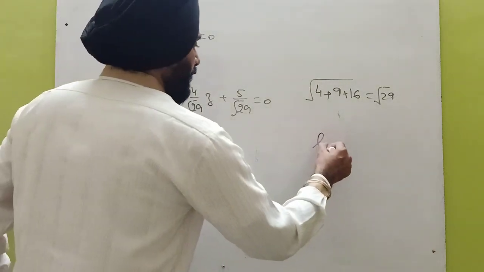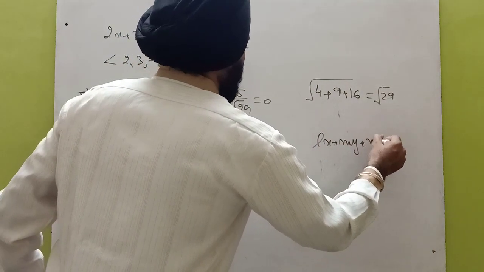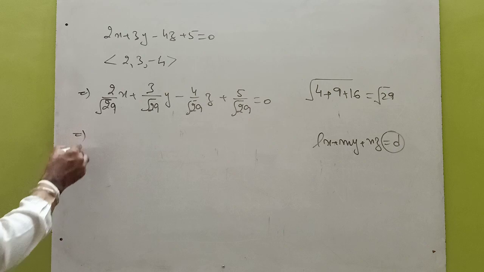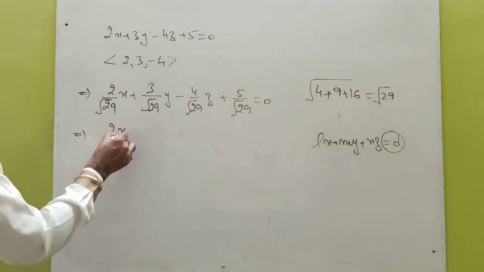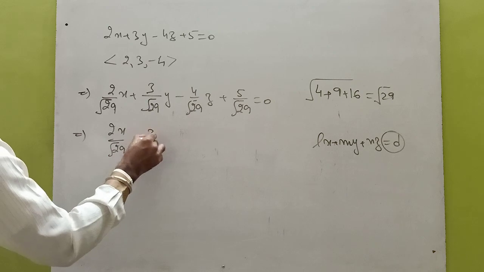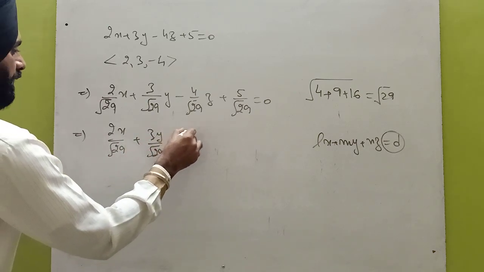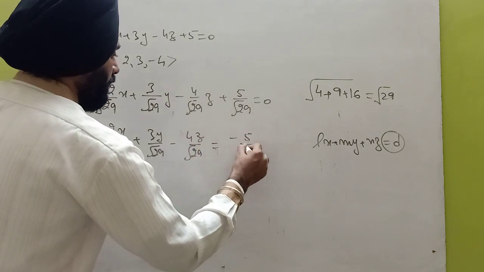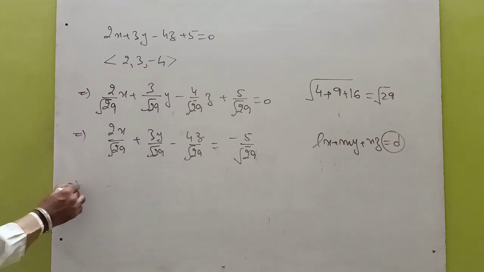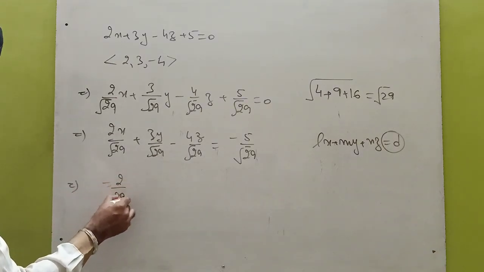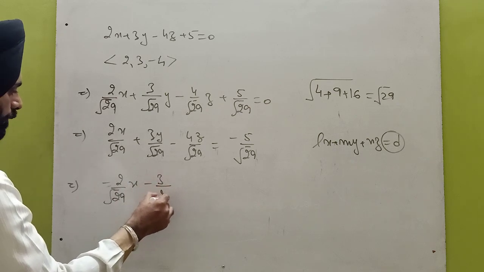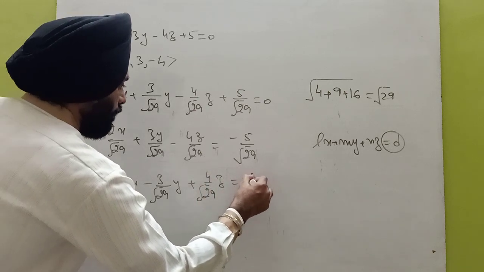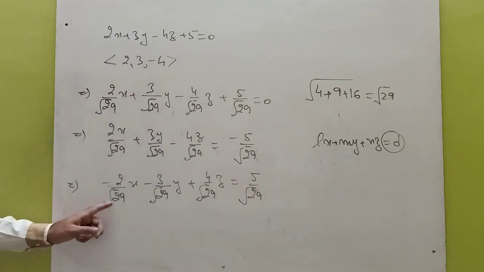But the normal form is lx plus my plus nz is equal to d. The constant term should be on the right hand side and should be positive. So shift this constant term to the right hand side. 2 by under root 29 x plus 3 by root 29 y minus 4 by root 29 z is equal to minus 5 by root 29. But the right hand side should be positive, so multiply by a negative sign. Minus 2 by root 29 x minus 3 by root 29 y plus 4 by root 29 z is equal to 5 by root 29. So this is the required normal form.